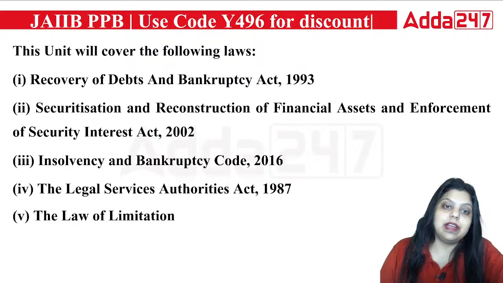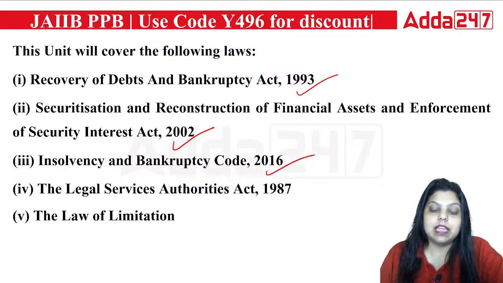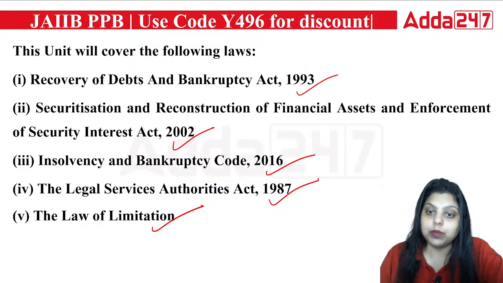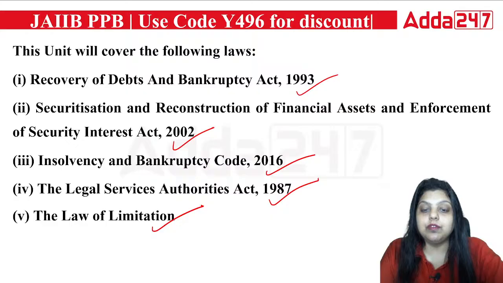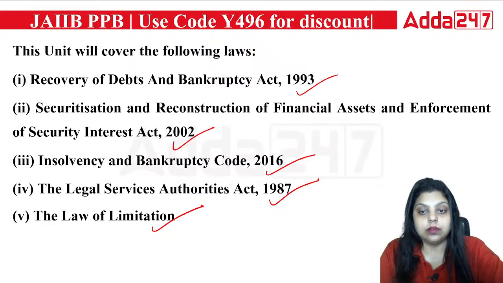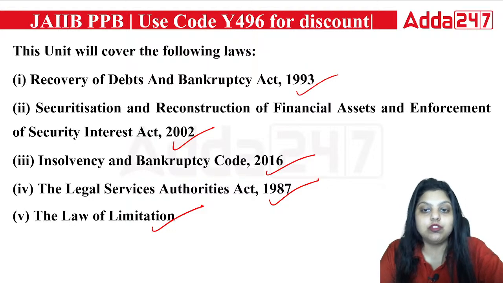So the Recovery of Debts and Bankruptcy Act 1993, the SARFAESI Act, that is the Securitization and Reconstruction of Financial Assets and Enforcement of Security Interest Act, then the IBC, Insolvency and Bankruptcy Code, the Legal Services Authorities Act 1987, and the Law of Limitation. These are the laws that we have to cover in this particular unit. When we talk about recovery of dues, we have DRT, DRAT, NCLT, NCLAT, SARFAESI, asset reconstruction companies, and IBC. All of these have to be studied, as these are the ways by which recovery will be done.